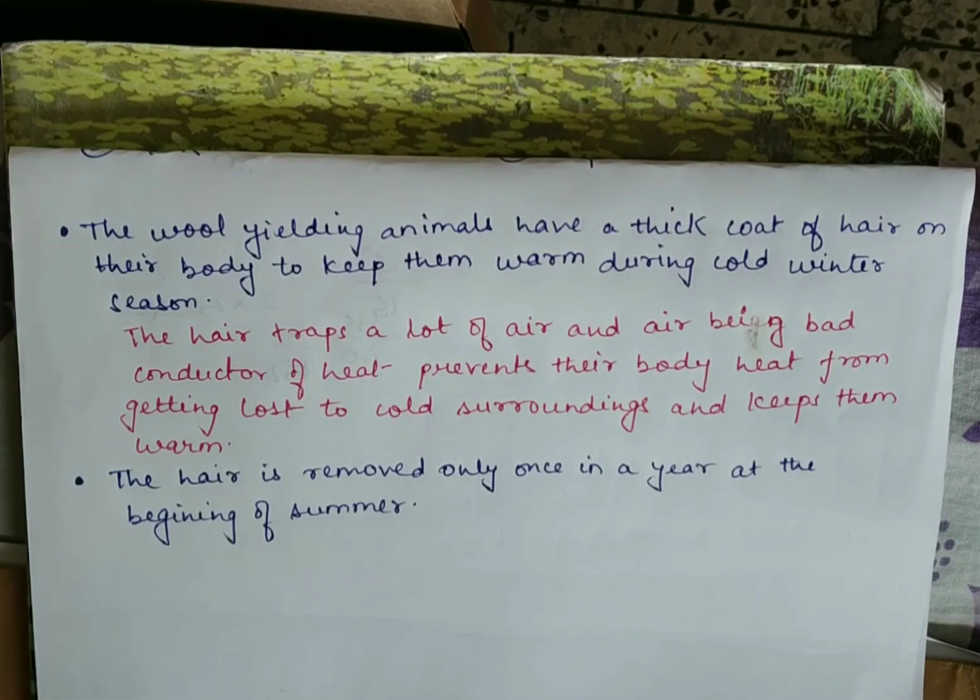So while in our day-to-day life we talk about wool, we are talking about the woolen yarn that may be present in your house, which is used for making sweaters and all the other woolen garments. But the term wool also refers to the body hair of sheep and other wool-yielding animals. So the word wool has two meanings for us.